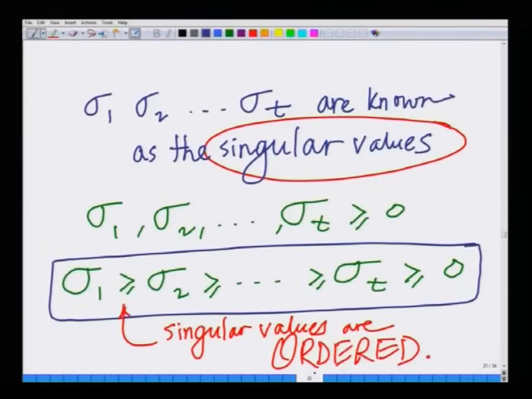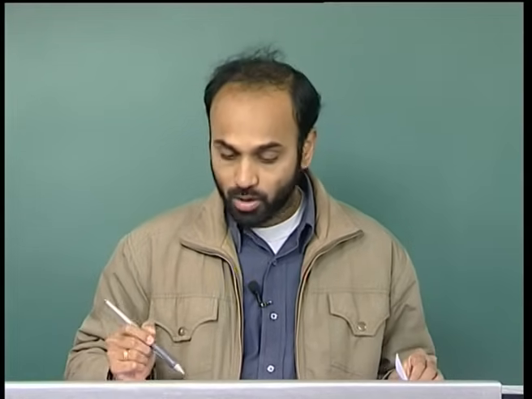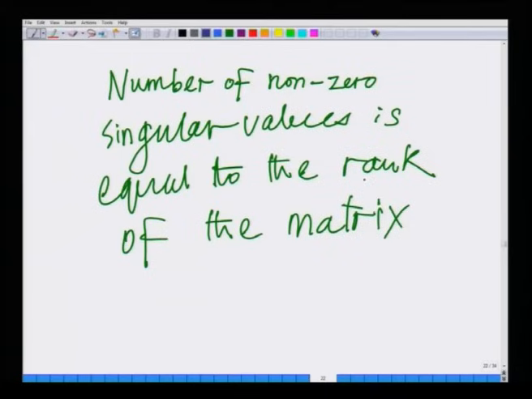And further, we also said the singular values are an important part of the singular value decomposition. They are non-negative, they can be 0 or positive, and the singular values are ordered, that is sigma 1 greater than or equal to sigma 2 greater than or equal to so on up to sigma T. They are arranged in decreasing order, and that is an important condition of the singular value decomposition. And more importantly, the number of non-zero singular values is equal to the rank of the matrix H. If it has 2 singular values, then the rank of the matrix is 2.